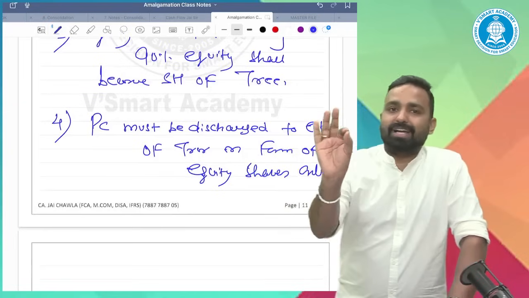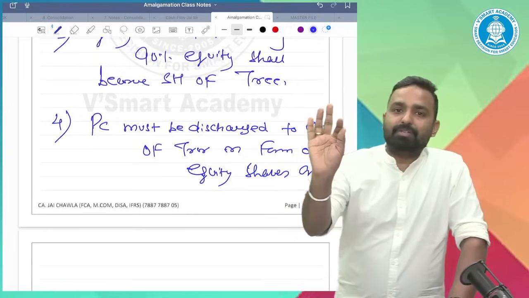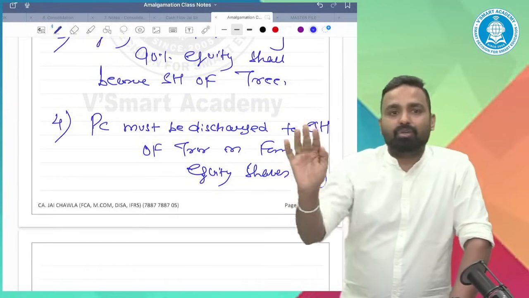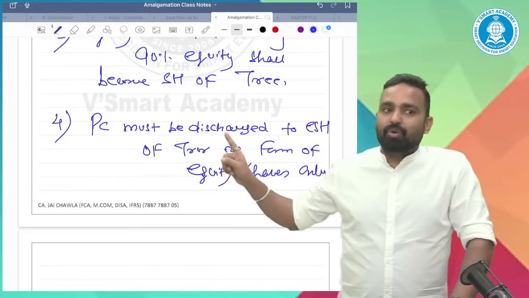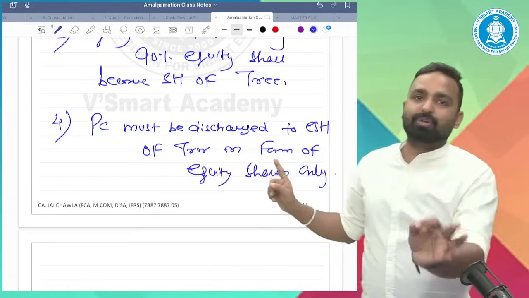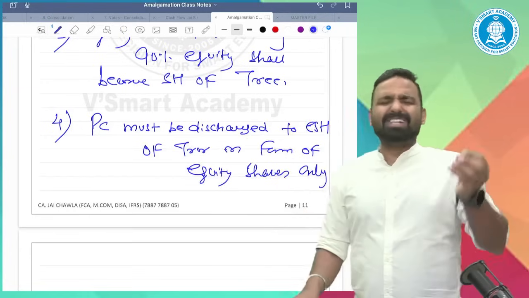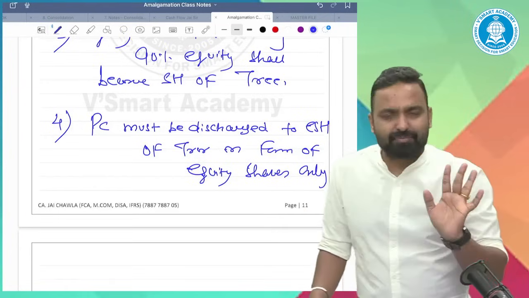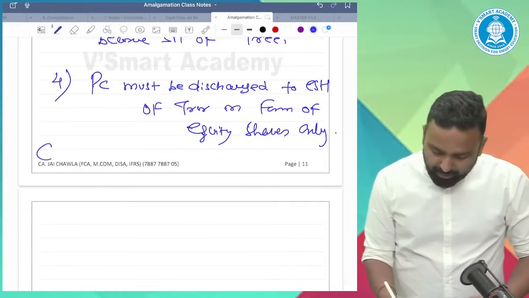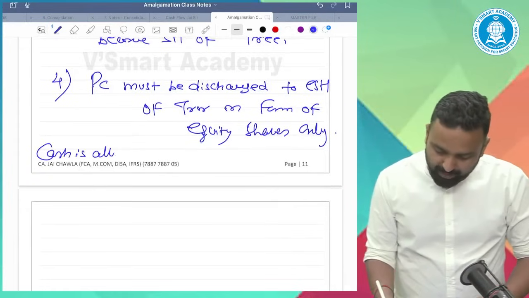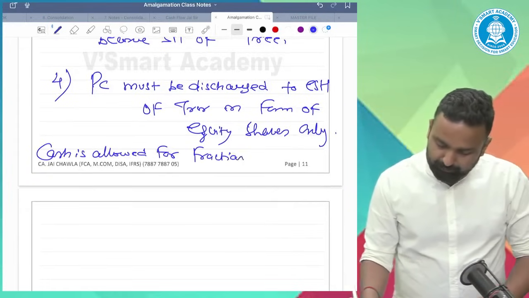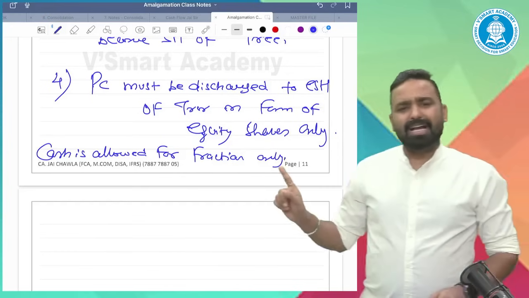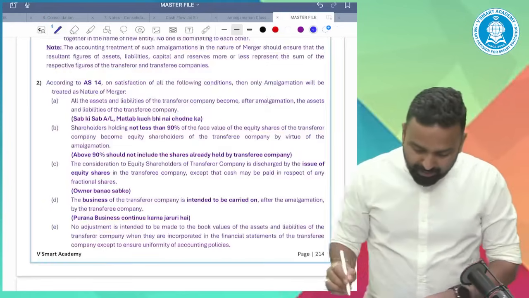You cannot give cash, you cannot give debentures, you cannot give anything else to the equity shareholders. To the equity shareholders of the transferor company, you have to give the PC in the form of equity shares only. Yes, for fractions we can give cash. Cash is allowed for fractions only.